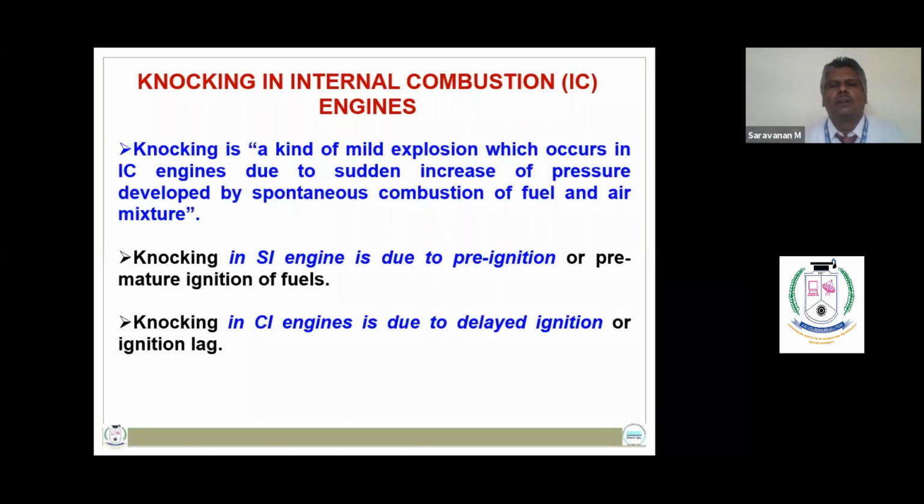So the next topic is knocking in IC engine. Knocking is a kind of mild explosion which occurs in an IC engine due to rapid combustion of the fuel and air mixture. In a spark ignition engine, it is due to pre-ignition, and in a compression ignition engine, it is due to delayed ignition.